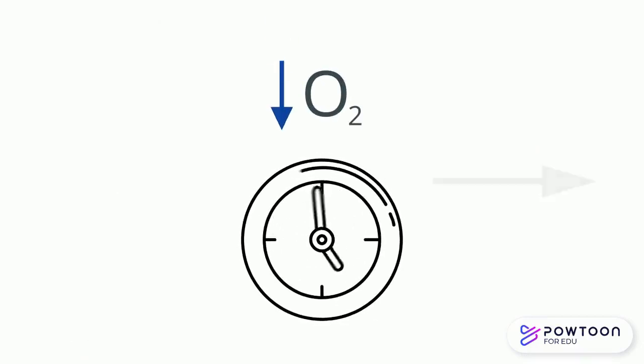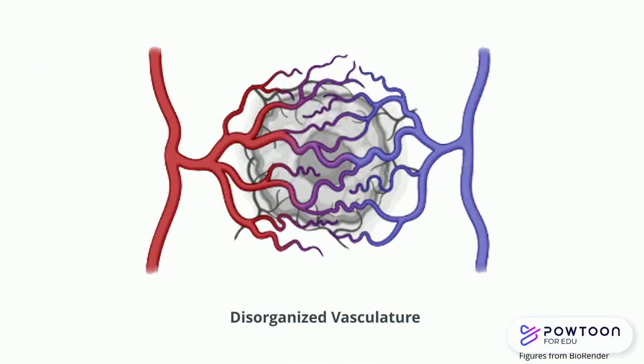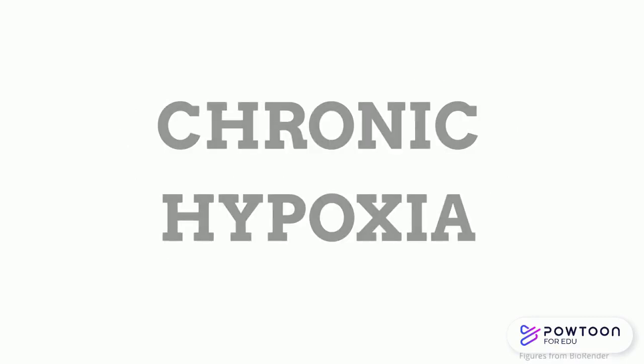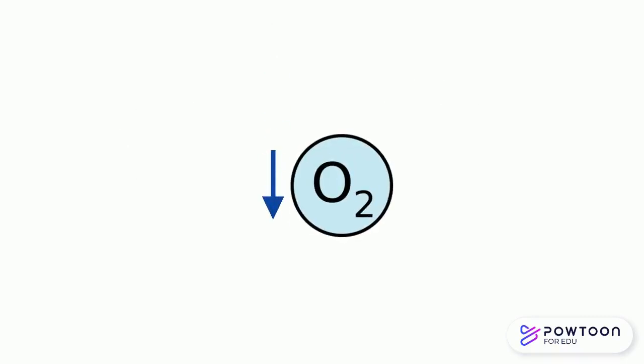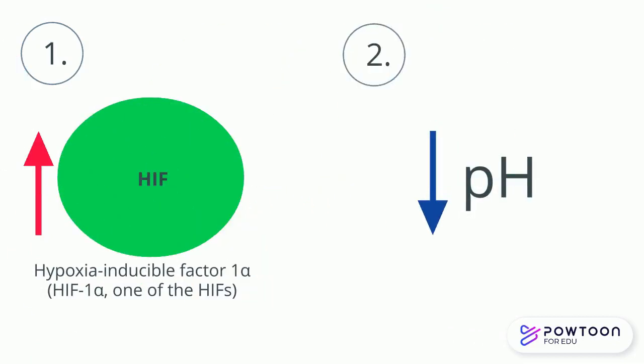Persistent hypoxic conditions stimulate the growth of vasculature, or blood vessels, which would seem to help increase oxygen levels. However, the growth of these blood vessels is very disorganized and prevents oxygen from reaching the cancer cells, resulting in chronic hypoxia. Low oxygen levels promote the survival of cancer cells in two ways: by increasing the levels of a type of protein complex called hypoxia-inducible factors, or HIF, and by lowering the pH. We'll talk more about pH a little later.